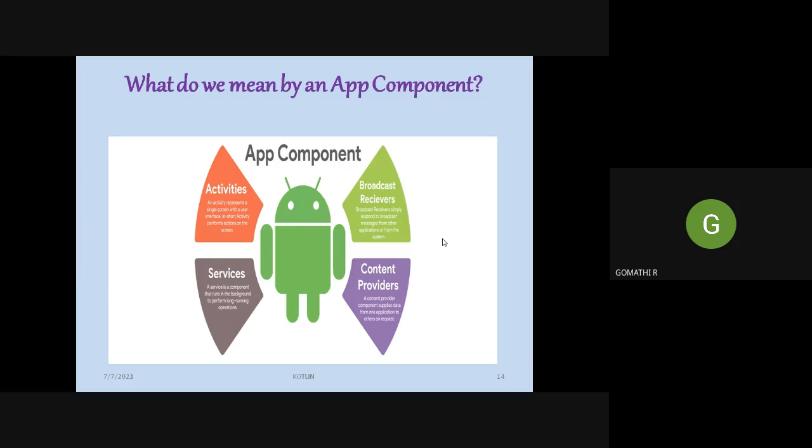Inside that screen, you will be designing the other things of that screen, which in turn we will click to go to the next thing, and so on. Everything will be displayed in a separate screen, and those screens we call an activity. So activities are very important for developing any mobile application. Using this app components concept of activities, we are going to create a mobile app using the Kotlin programming language.